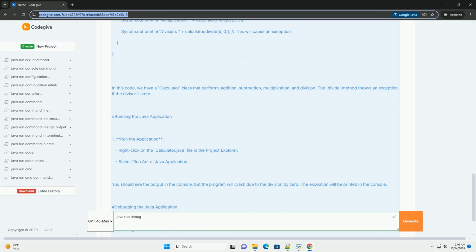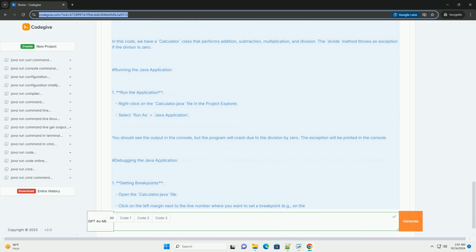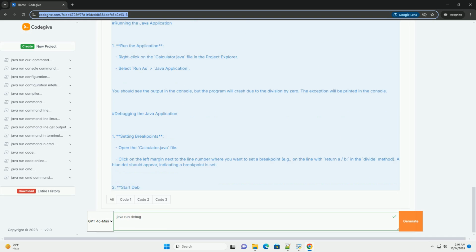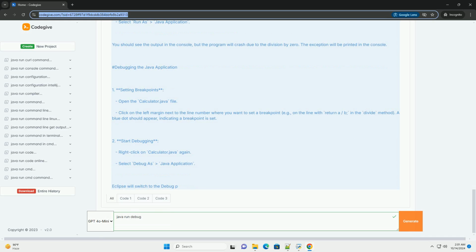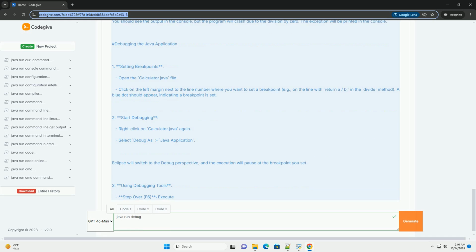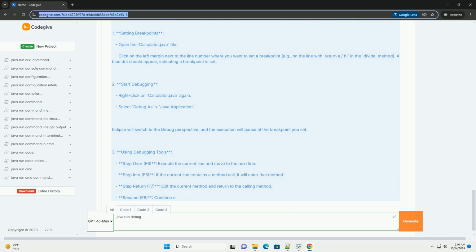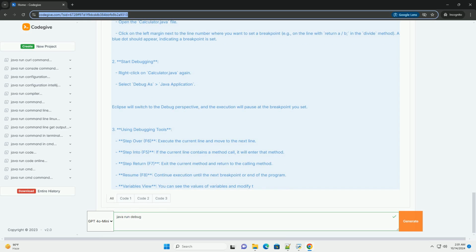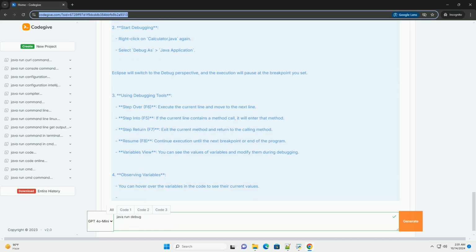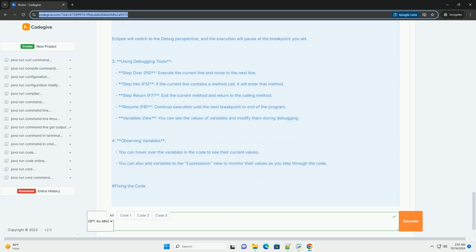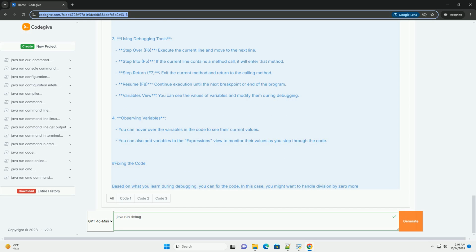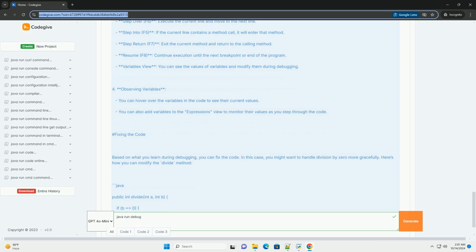Prerequisites. Java Development Kit, JDK: make sure you have JDK installed on your machine. Eclipse IDE: download and install Eclipse IDE for Java developers from the Eclipse website, https://www.eclipse.org/downloads.